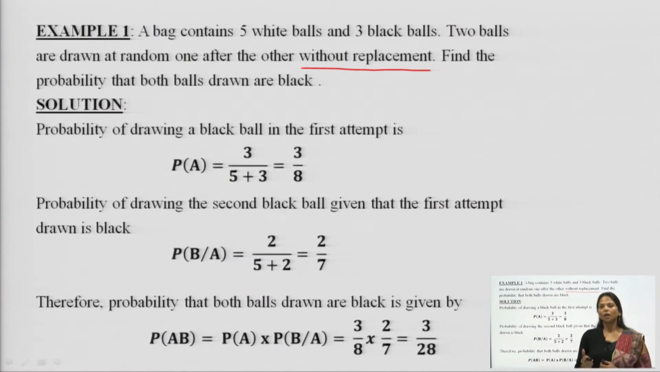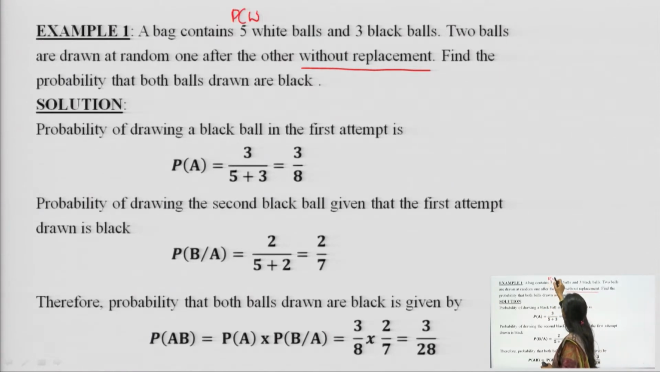Thus, how many white balls do we have? White is P(W), and drawing black balls is P(B).